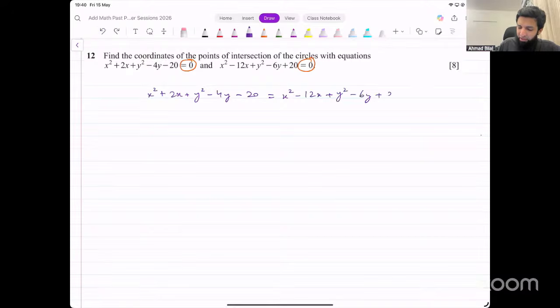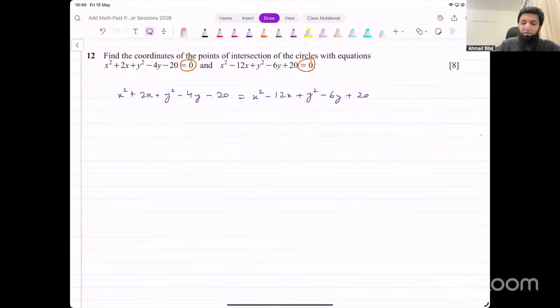Now, generally, it's not a very good idea to do something like this when you have to solve simultaneous equations. So for example, if I had an equation like 5x plus 2y minus 7 equal to 0, and, I'm just writing random equations, 10x plus 2y plus 3 equal to 0.